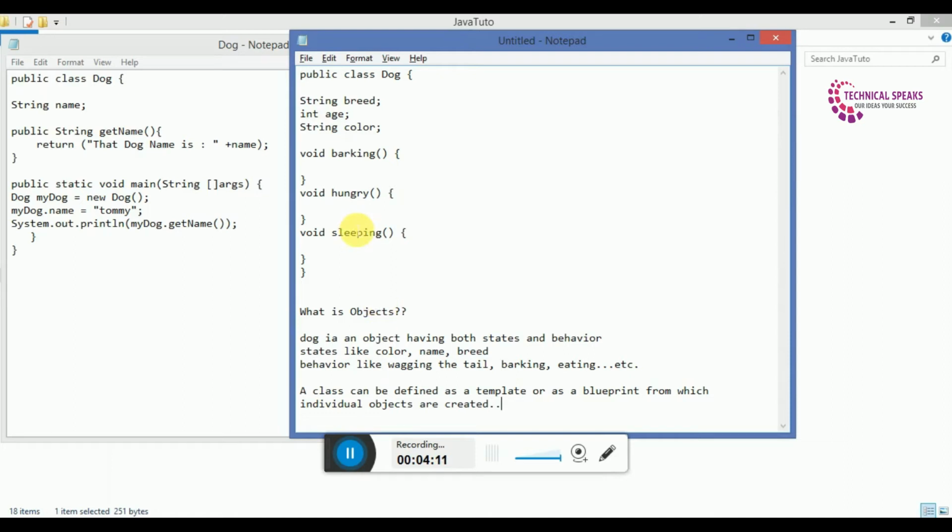Let's see an example of a class. Here you can see above, we create a class named dog. Under the class dog, we declare variables like breed, age, color. We will discuss the different types of variables in the next video.